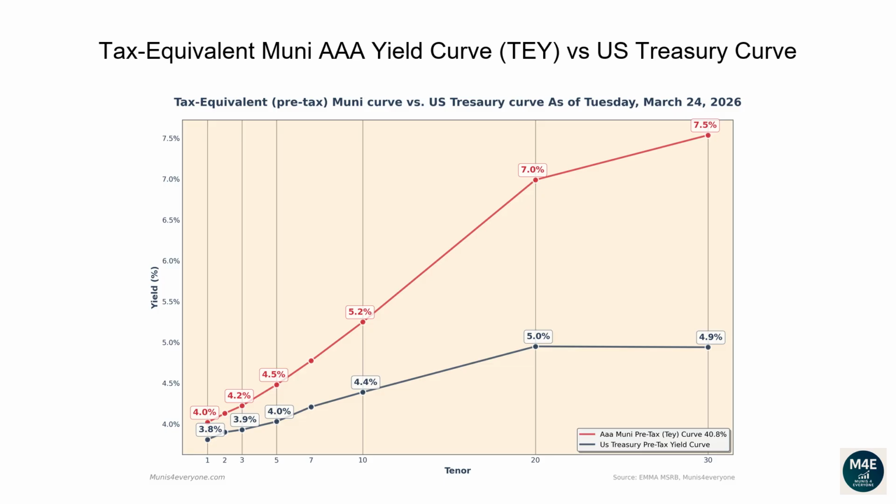Let's now go over the tax-equivalent Muni AAA yield curve versus the US Treasury Curve. The reason why investors and financial professionals care about Muni's tax-equivalent yields is to simply have the ability to compare them against US Treasury yields, which are pre-tax yields. Observing the current graph, we can see that currently all the Muni tax-equivalent yields, based off a 40.8% tax rate, are above Treasury yields. When this scenario happens, it may be less convenient for investors to buy US Treasury bonds. For example, if you wanted to buy a 30-year bond, a AAA Muni bond would yield 7.5% compared to a lower yield of 4.9% from a Treasury bond.